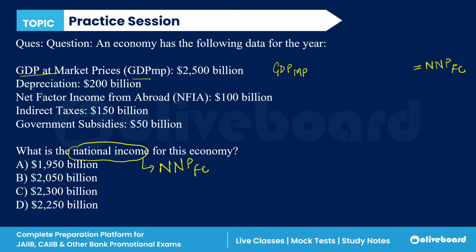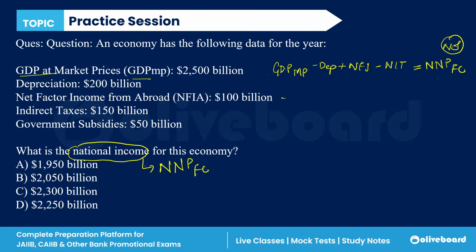Now, the simple thing is given. We don't have to do anything. Just apply the formula GDP MP into NNP FC, because national income is also called net national product at factor cost. GDP MP is given; gross to net, minus depreciation; domestic to national, plus net foreign income; market price to factor cost, minus net indirect taxes.